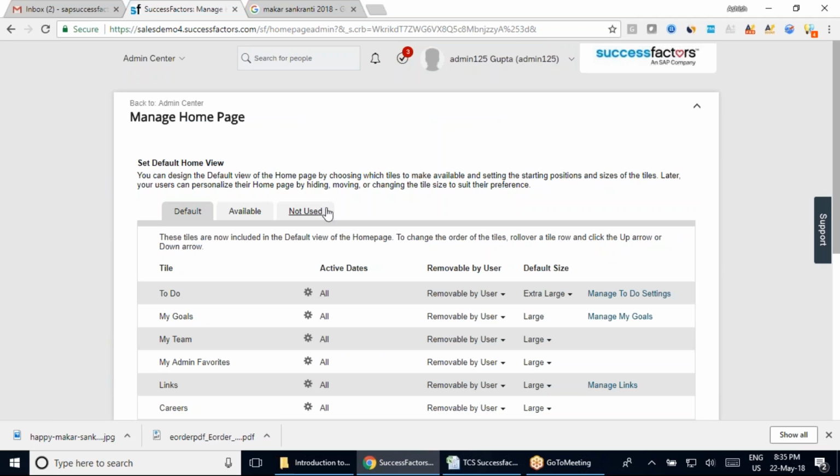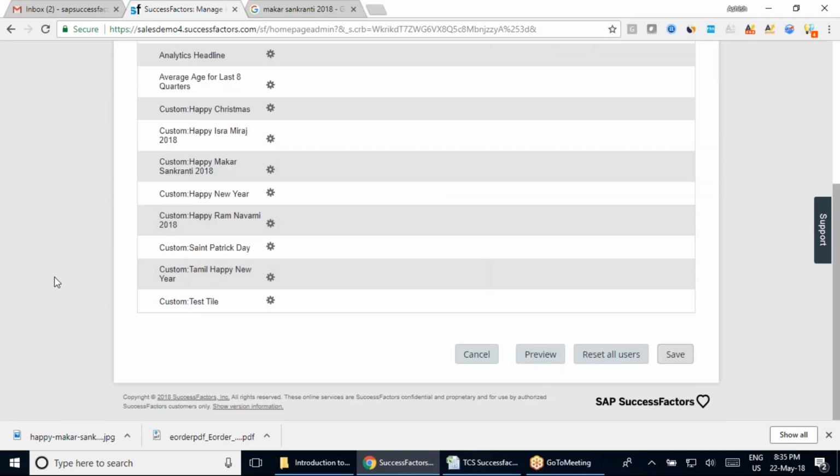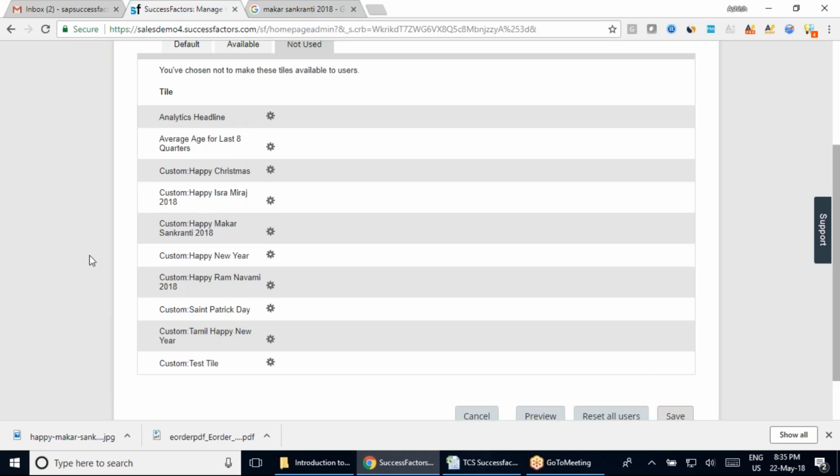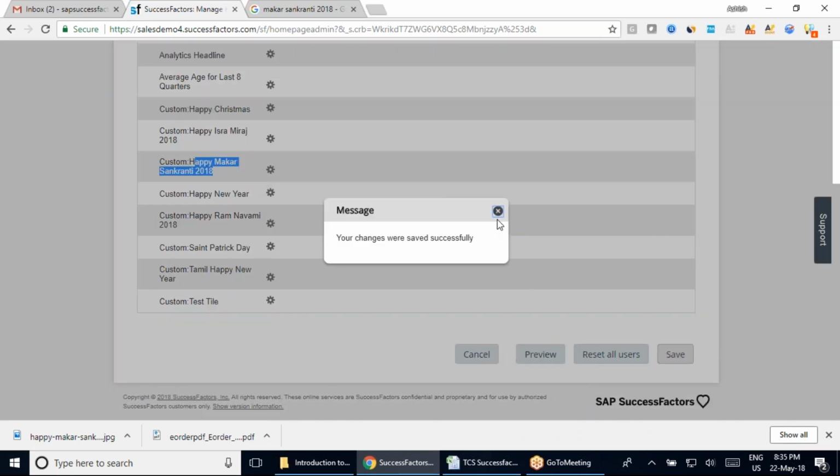The moment you move your tile into Not in use, you can see the tile will start coming into this section. So here we have the Makar Sankranti tile, and all these details are coming up here. One thing, team: the moment you move your tile into Not in use, it will disappear from your home page.